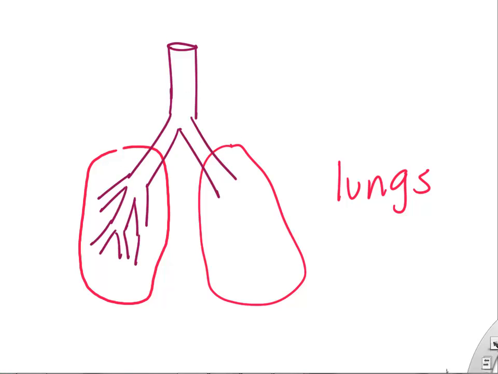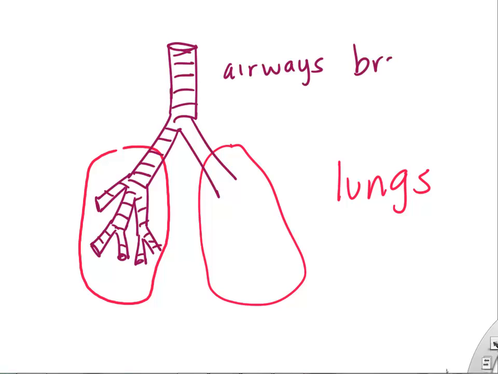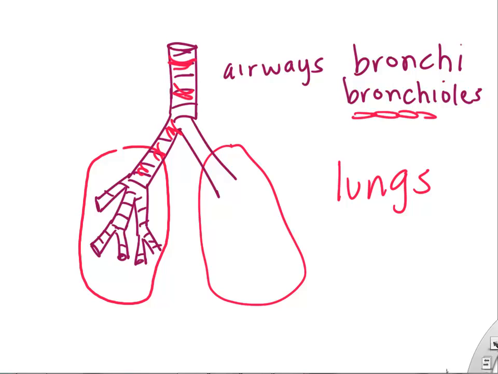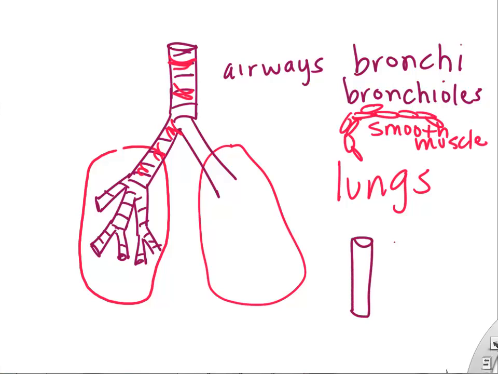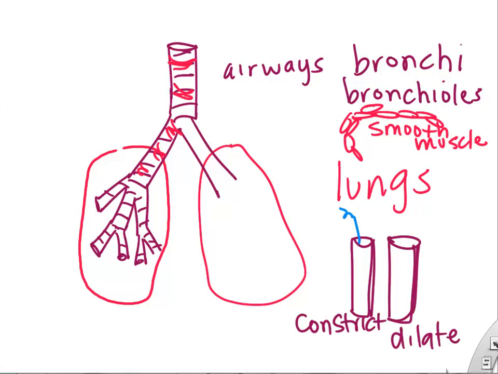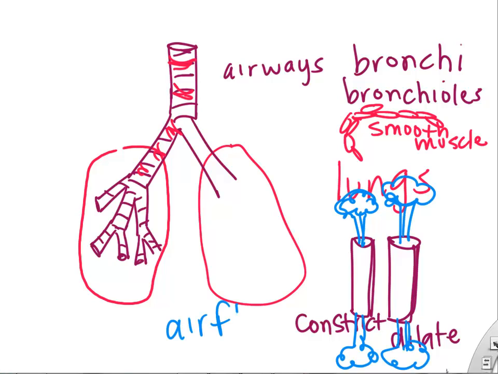I wanted to point out that the airways, the large tubes that go to and from your lungs, such as bronchi and bronchioles, also have smooth muscle lining them, and since they have smooth muscle, those tubes can change shape and size, and so this is also controlled by your autonomic nervous system. So we can have those tubes either become bigger and dilate or become smaller and constrict. And so this helps or hinders airflow.